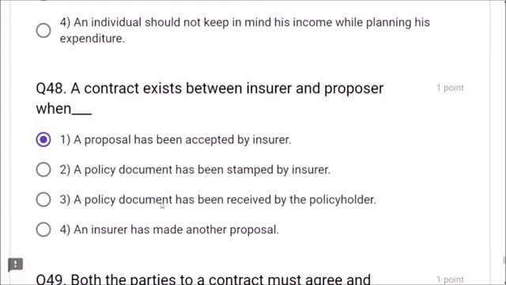This is correct, friends. A policy document has been stamped? No. A policy document has been received? No. An insurer has made another proposal? No. A contract exists between insurer and proposer when a proposal has been accepted by insurer. This is enough, friends. So this is the correct answer.